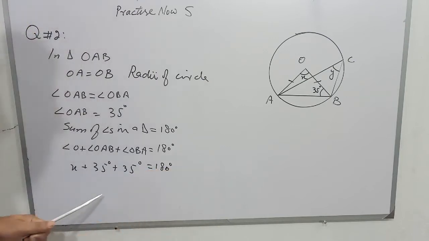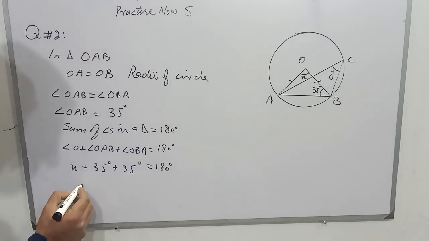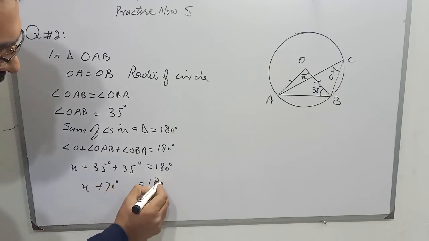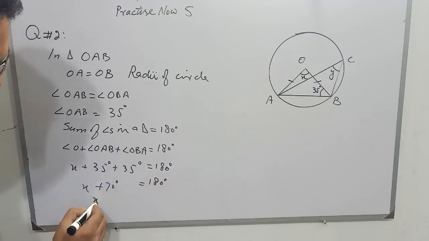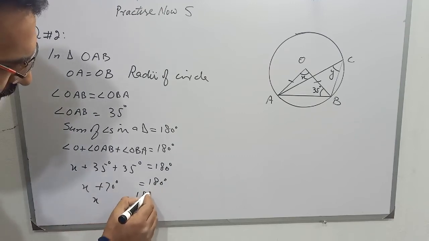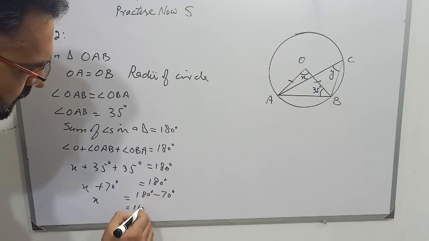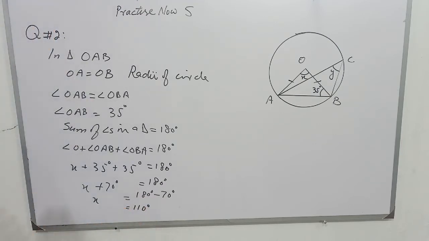Now students, 35 plus 35 means 70. So X plus 70 degrees is equal to 180 degrees, and the value of X will be 180 degrees minus 70 degrees, and the value of X is 110 degrees.